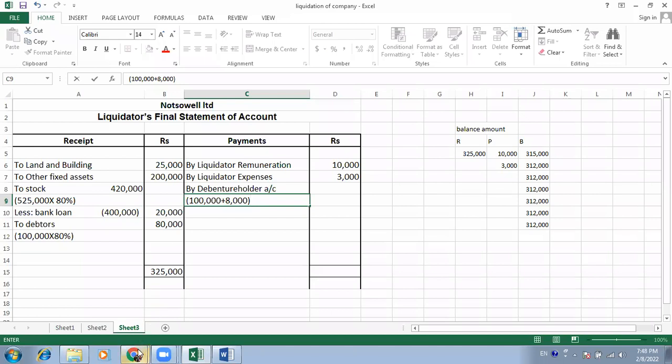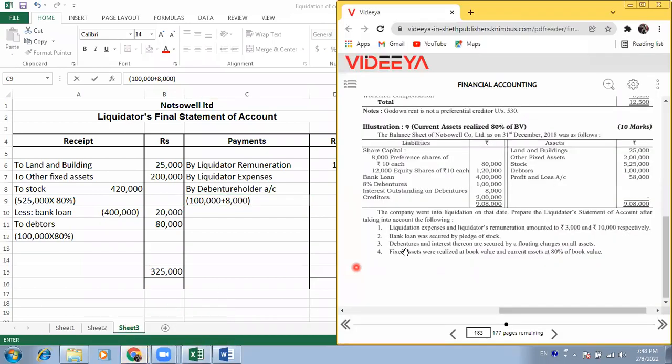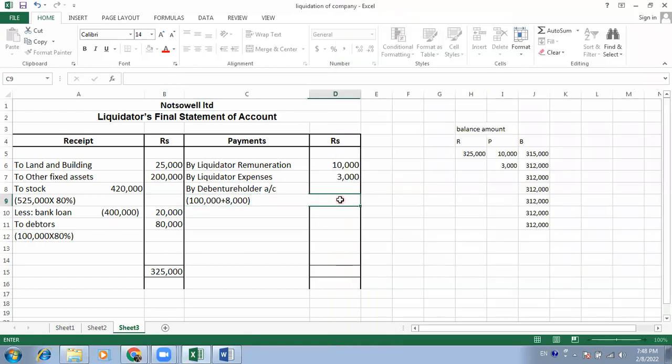It is given in your problem that the debentures and interest thereon, interest on debentures, is also secured by a floating charge. So 1,08,000 we have to pay now. You can pay 1,08,000 out of 3,12,000, you can pay it easily. Now see, we are deducting here 1,08,000.